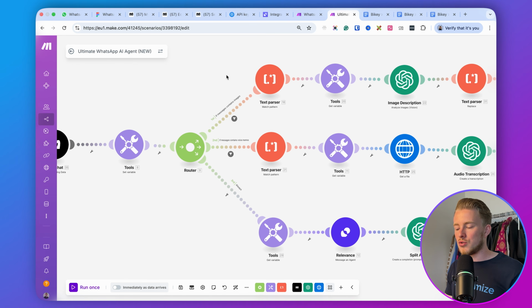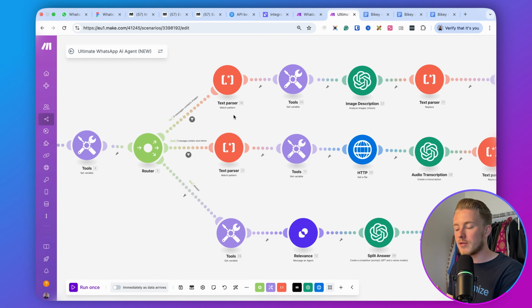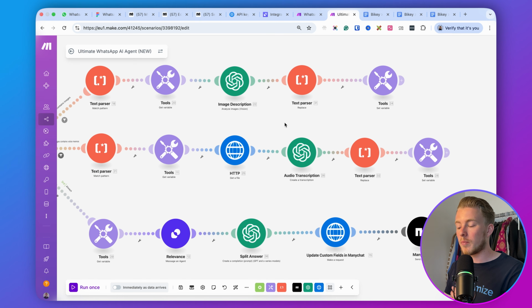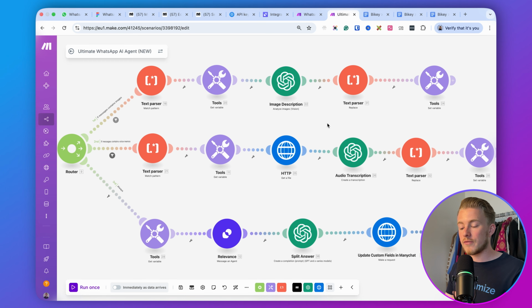What we do is we first check if the message contains any images. If someone sends us a message with an image in it, we will look for that image, we will describe it using OpenAI, and then we will replace the image URL with the description. And we will do the same thing for voice memos.